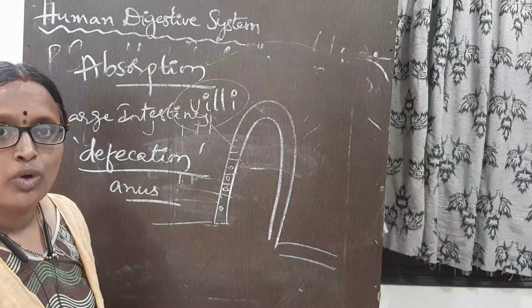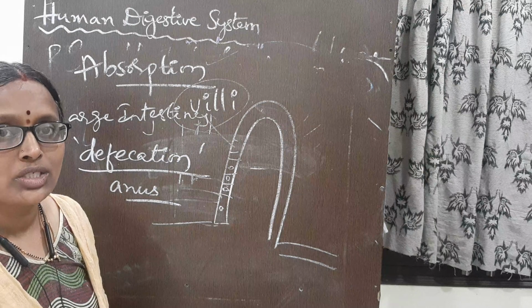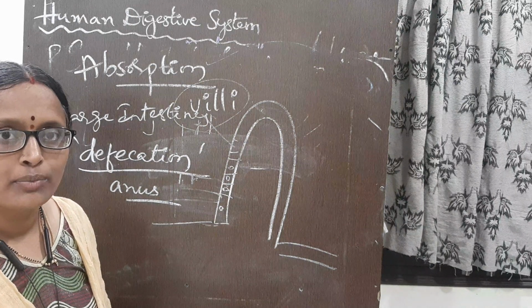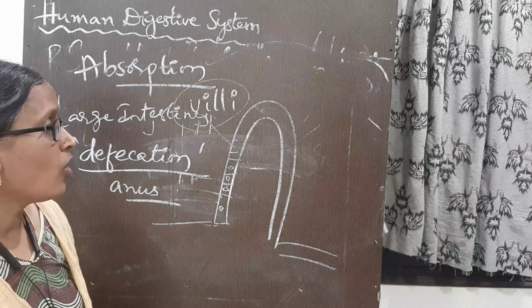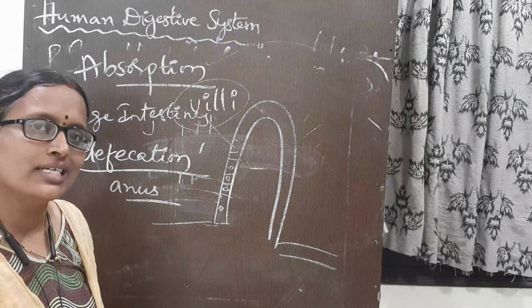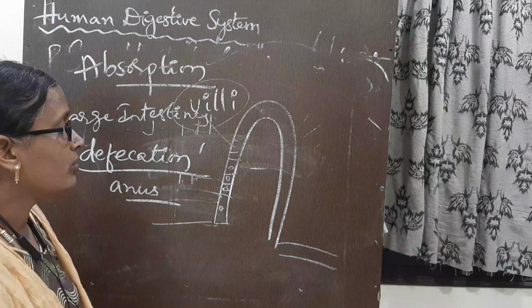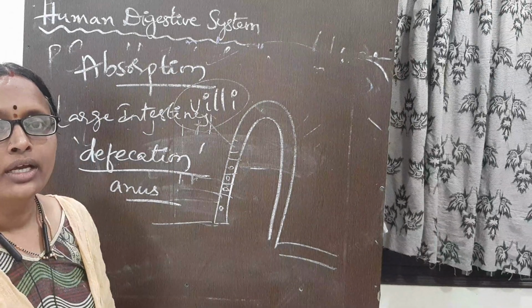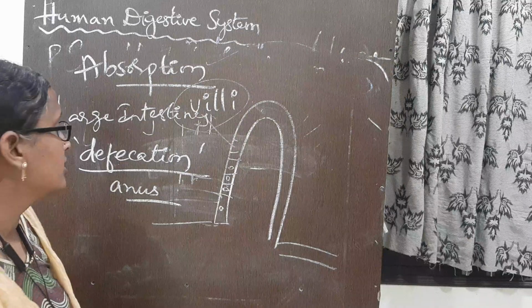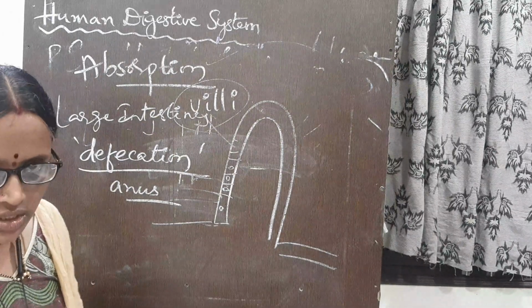Absorption takes place in the small intestine. To increase the absorption area, there are villi structures, and all the undigested materials move into the large intestine. From there, they are going to be moved out through the anus. That is defecation. This is about our digestion process.